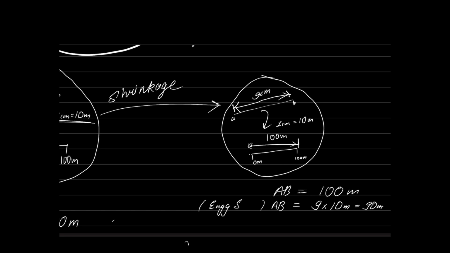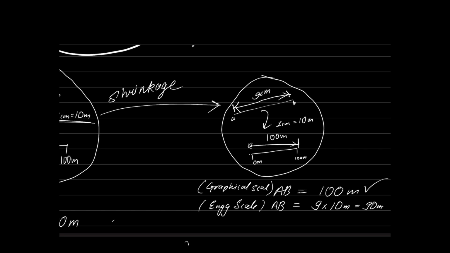So tell me, once shrinkage has happened, who will give you the correct scale? Engineer scale or graphical scale? Clearly, the answer is graphical. So this is the advantage of the graphical scale.